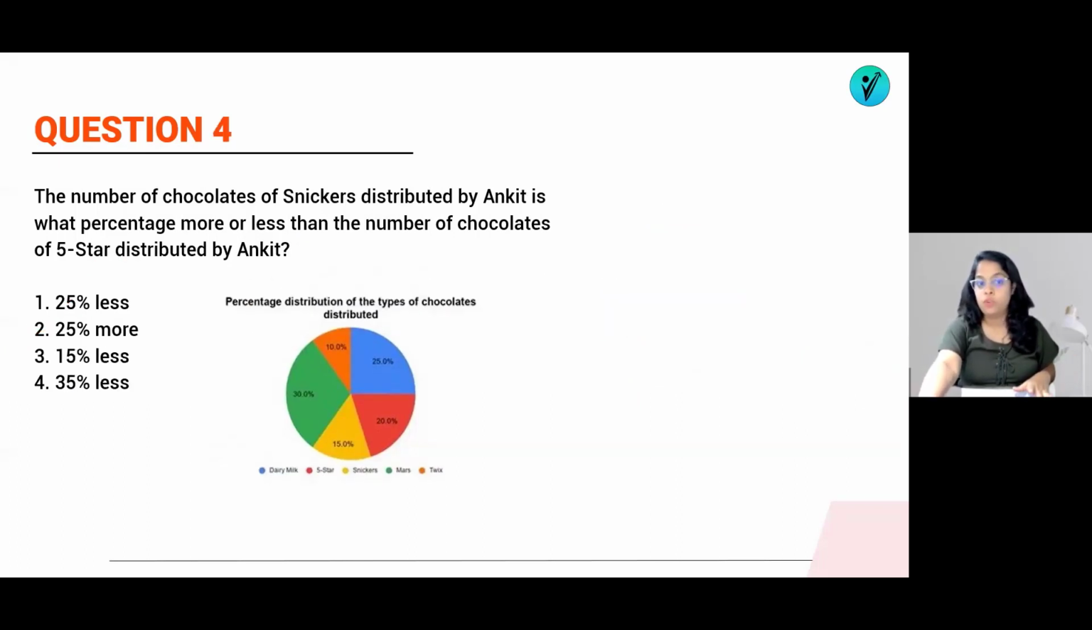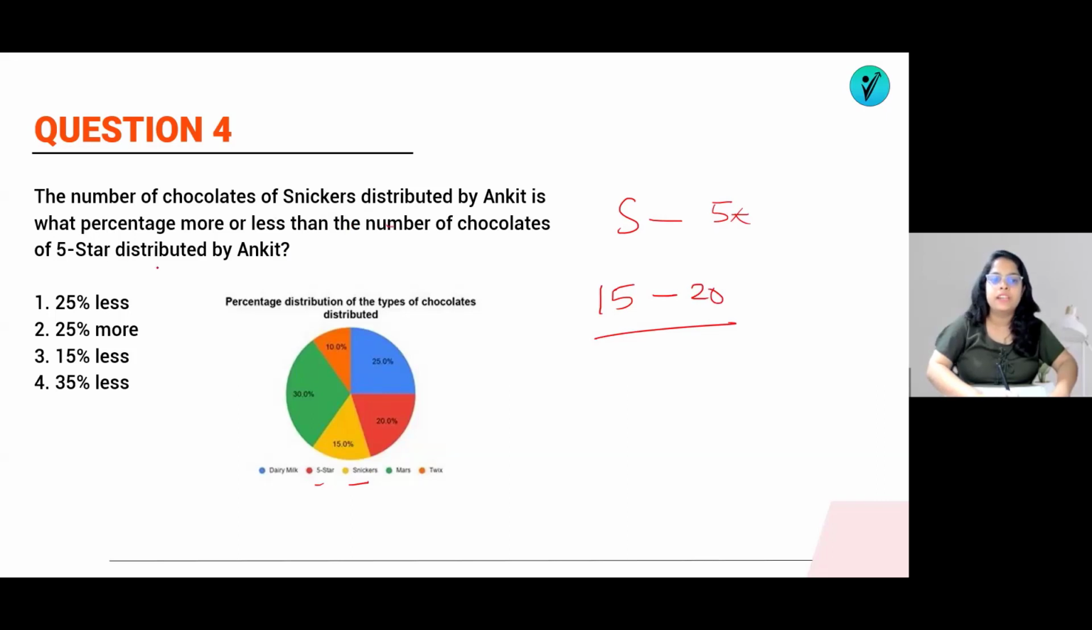Then question number 4, which is again easier. The number of chocolates of Snickers distributed by Ankit is what percent more or less than the number of chocolates of 5-star distributed by Ankit? Exactly the same. What are they saying? That Snickers is what percent more or less than the 5-star. So we always do this subtraction. So Snickers, how much? Snickers means the yellow one, means 15, minus, what are they asking? 5-star. So how much is 5-star? 5-star means red. 15 minus 20.